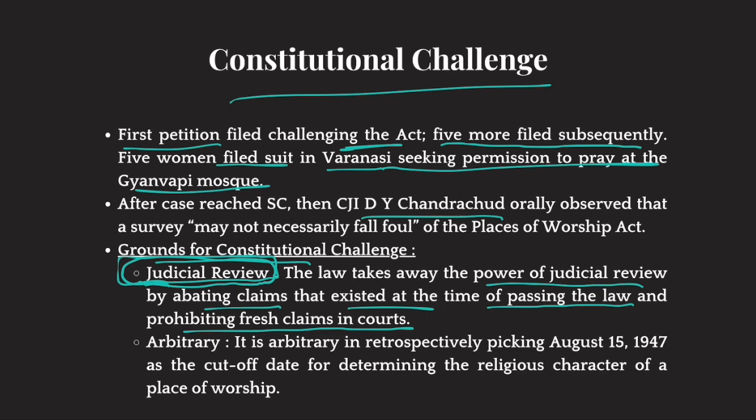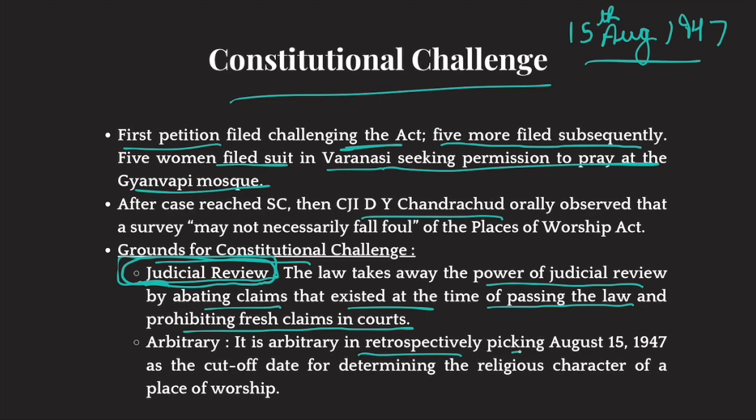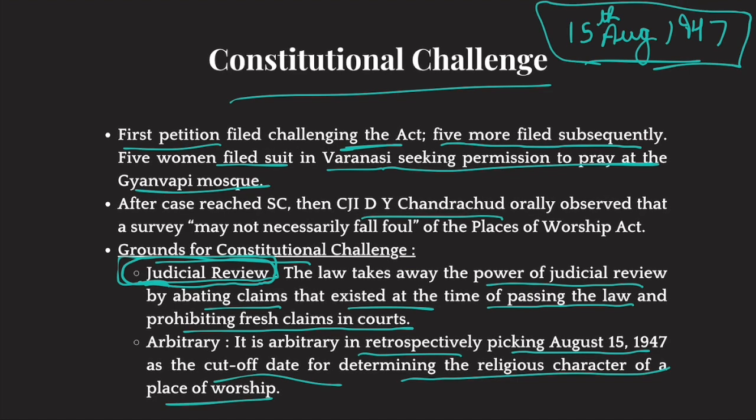Then the challengers have said that the date of this law, and what is the date? 15th August 1947 is an arbitrary date. It's arbitrary in retrospectively picking 15th August as the cutoff date for determining the religious character of a place of worship. This date is arbitrary, and there are no reasonable grounds for choosing it. So, on these two grounds, the petitioners challenge that this law is unconstitutional.